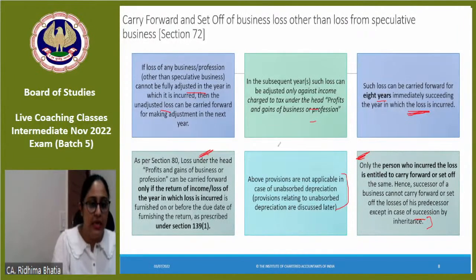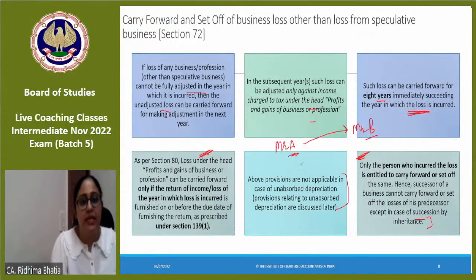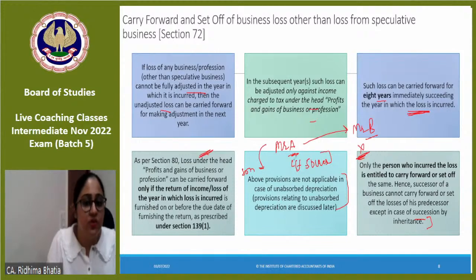Now, what does this mean? Suppose Mr. A had a business. He sold that business to Mr. B. Mr. A had incurred a loss in the business and had a carry forwarded loss of a huge amount, 50 lakhs. Can Mr. B set off those losses if Mr. B runs the same business? The answer is no. The person who incurs it can only set off the loss. But suppose Mr. A has given his business to his son, then the son can set off such losses.